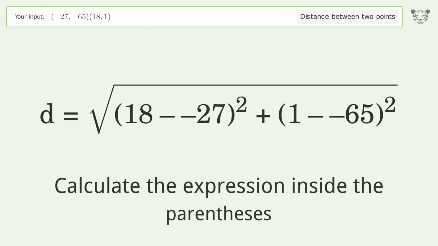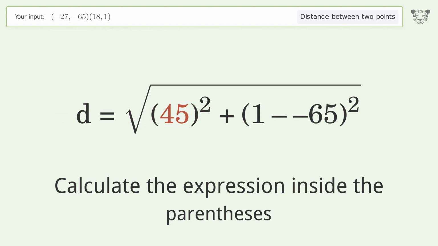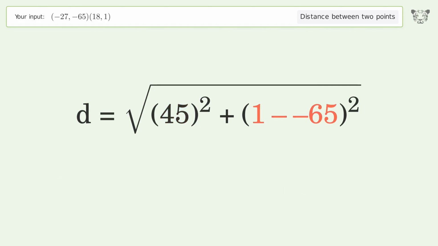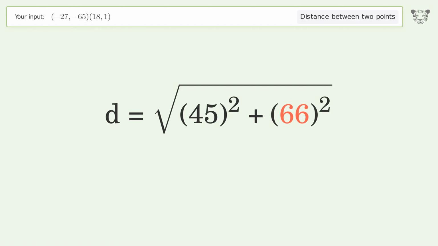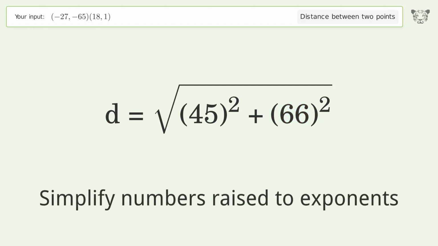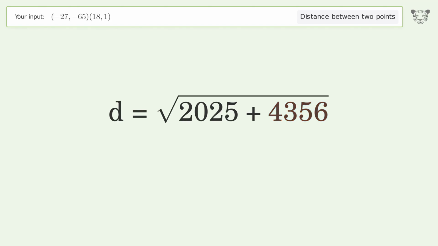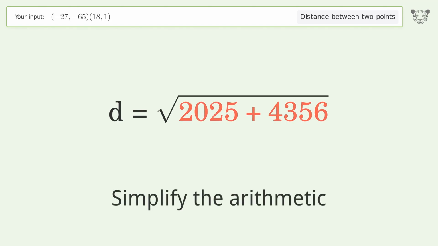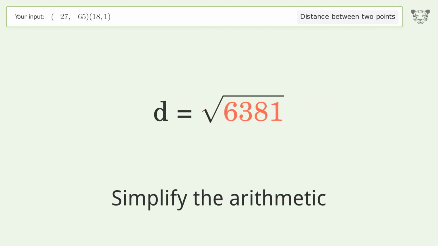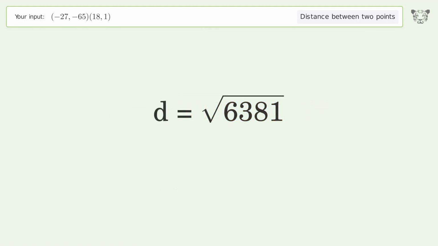Calculate the expression inside the parentheses. Simplify numbers raised to exponents. Simplify the arithmetic. And so the distance between the 2 points is the square root of 6,381, or 79.881.